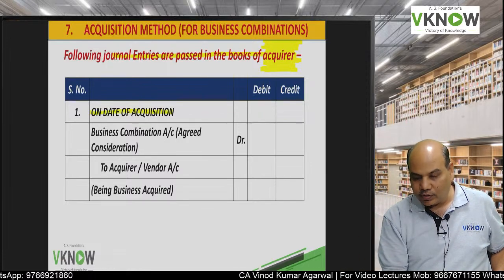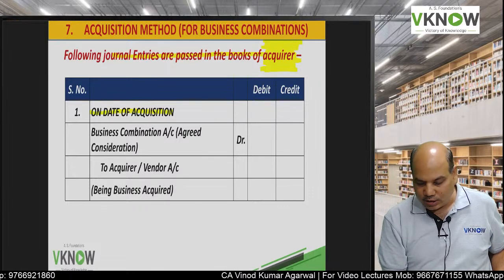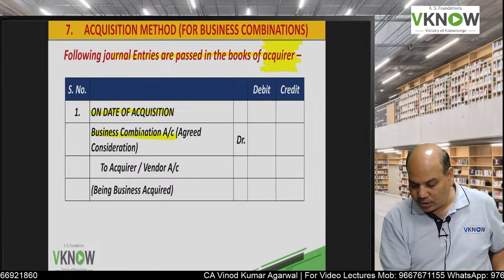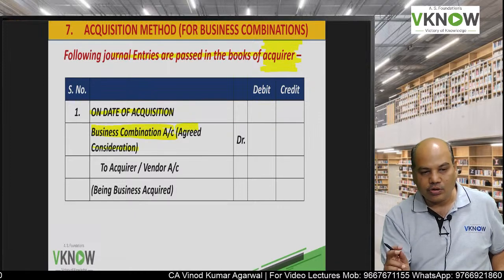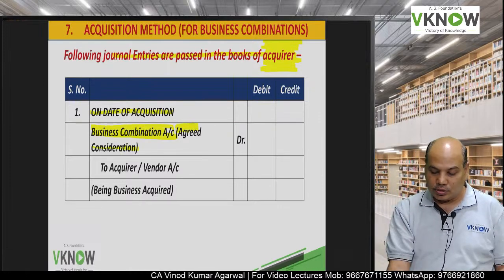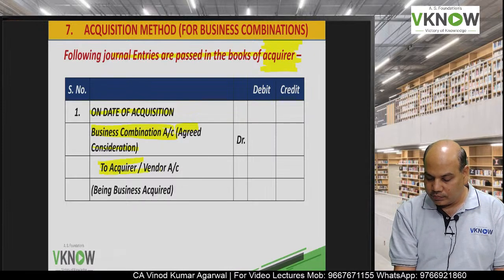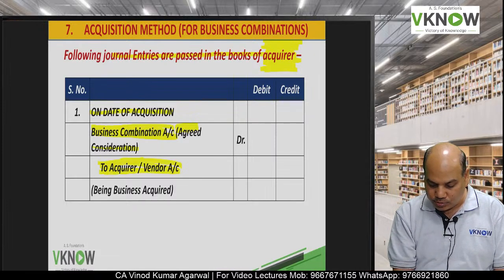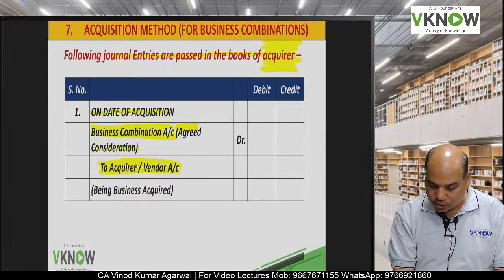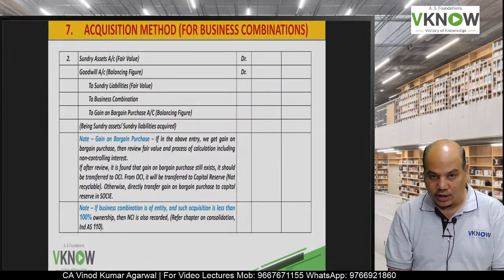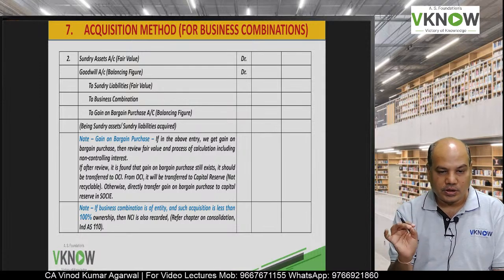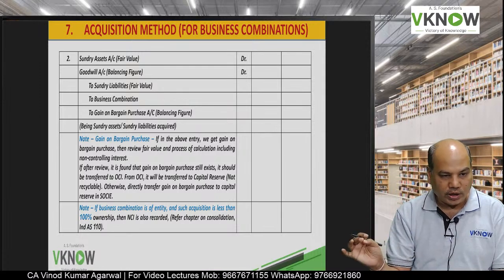On the date of acquisition, we will write business combination account debit, agreed consideration. The amount is equal to the agreed consideration to the acquiree or vendor, being business acquired. First entry, business combination account debit to vendor account.